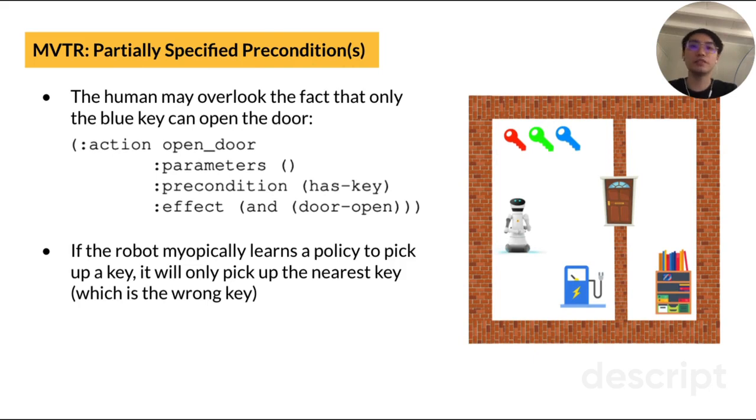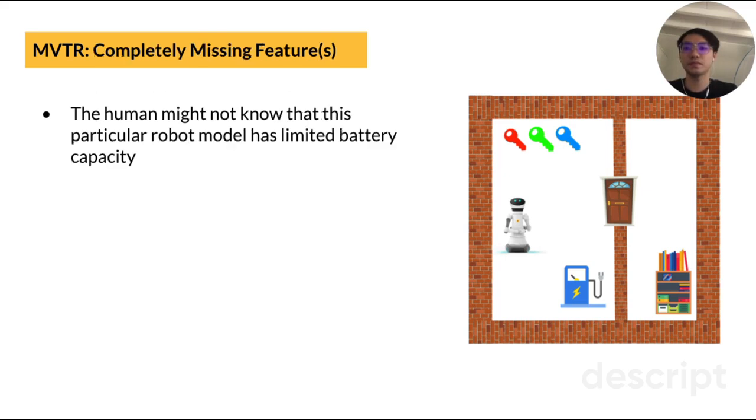Also, the human may have forgotten to mention the fact that there are multiple keys in the house, and only one of them can open the door. They may have incorrectly specified that the robot can use any of the keys. In this case, the symbolic model only partially specifies the prerequisite for opening the door. Moreover, the human can be unaware that this robot has limited battery capacity and sometimes needs to recharge itself at the blue charging dock.